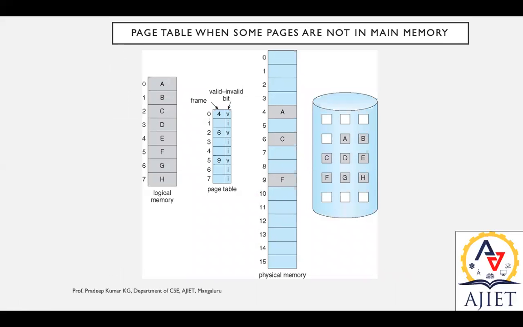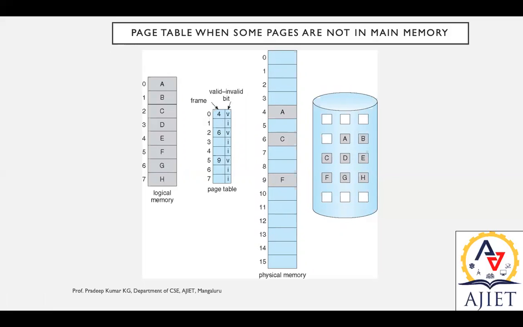Here is an example. You can relate it directly with the searching of a C program file. Here you can see logical memory. We have data A to H, hierarchically stored from 0 to 7. We have a page table here, with frames 0, 1 to 7. The 0th frame is available in the 4th location, that is valid bit V. V represents that it is available in the physical memory.